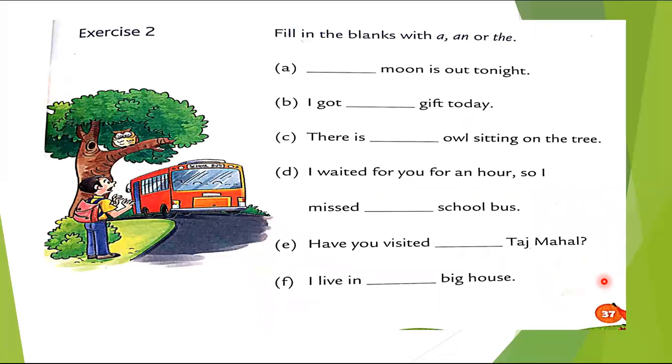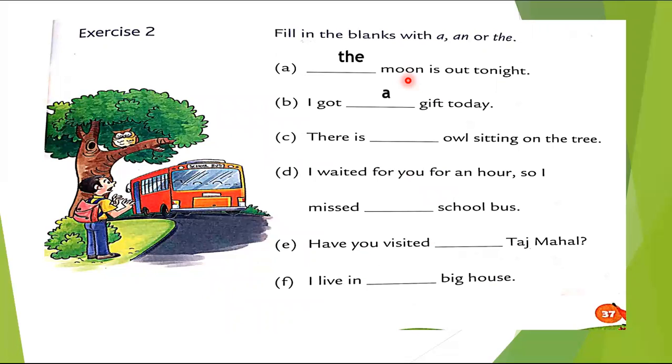Now let's do second exercise. Fill in the blanks with a, an or the. Now we have to fill in the blanks with the particular article. Now again students, here is moon and moon is only one, so we are going to use the. The moon is out tonight. Okay, the moon is out tonight.